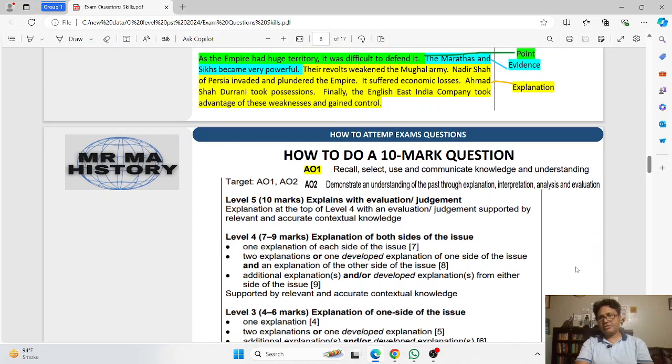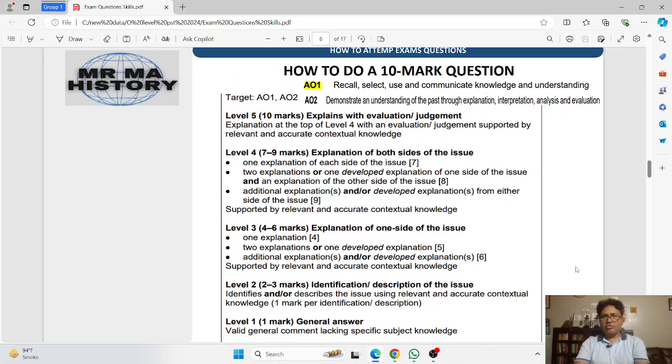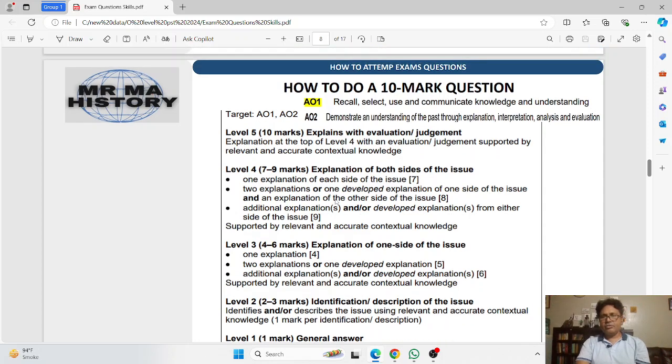Now coming to the 10 mark question. First we have to look at the mark scheme, the Cambridge mark scheme, generic level response. The skills that are required to answer this question are AO1, assessment objective 1, and assessment objective 2. AO1 means that you have to recall knowledge from your memory, select from that knowledge and put it in order, and then apply it.